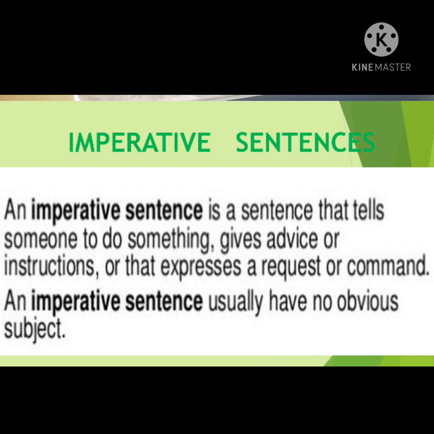An imperative sentence doesn't have an obvious subject. Means what? It doesn't have a subject. It starts with the base form of the verb. Okay, let us see a few examples of these imperative sentences.